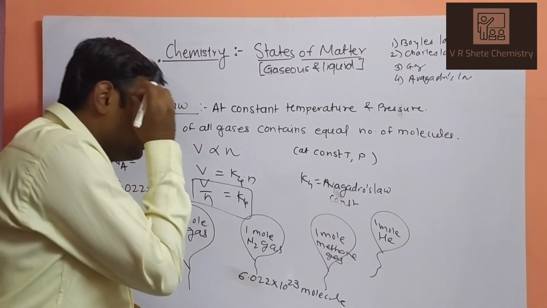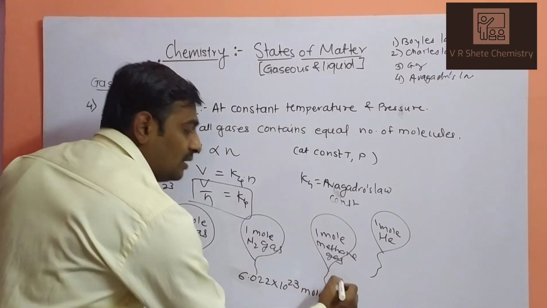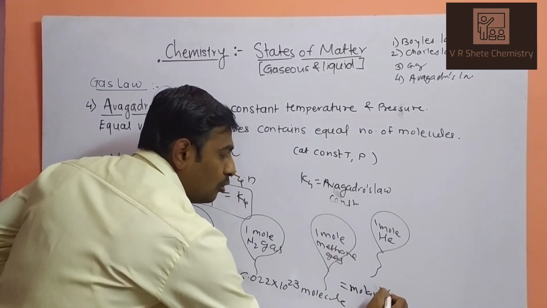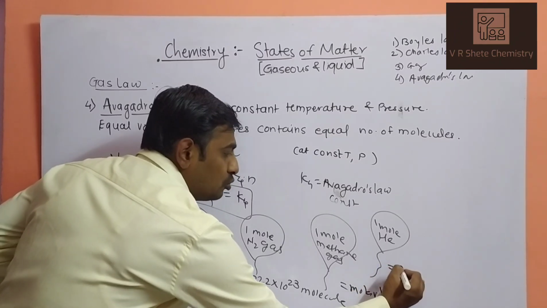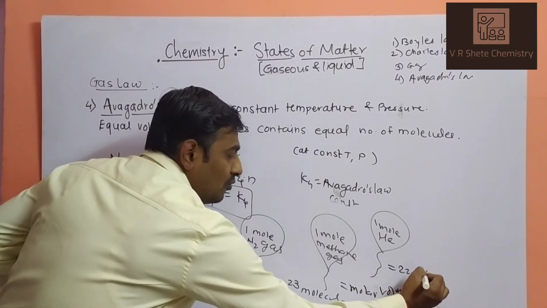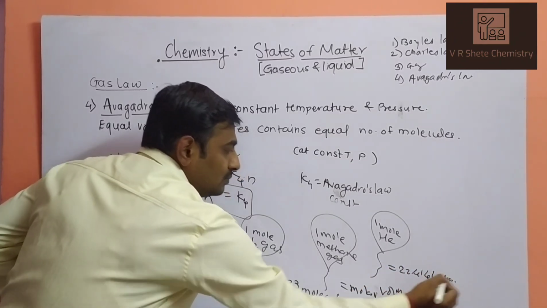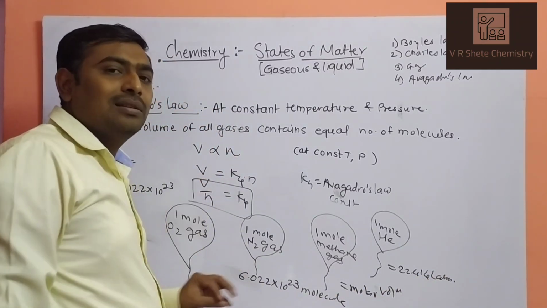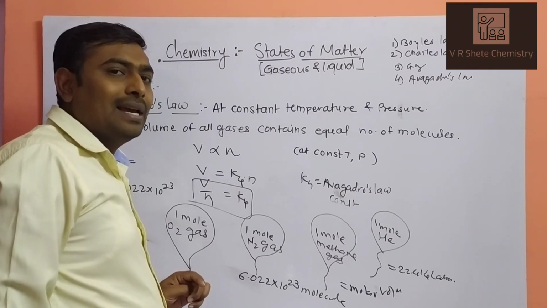And that volume is the molar volume. That volume is called the molar volume, and the molar volume is 22.414 liter atmosphere. This volume, 22.414 liter atmosphere, is called the molar volume of that particular gas.